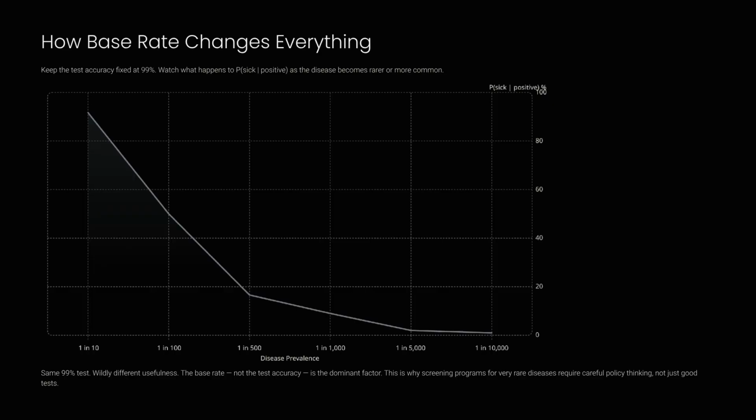Notice how the usefulness of the test changes as the Bayes rate shifts, even while keeping the test accuracy fixed at 99%. This reinforces why screening programs require careful policy, not just a high-performing algorithm.